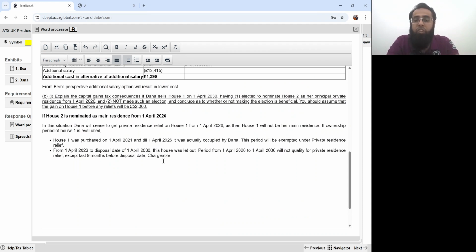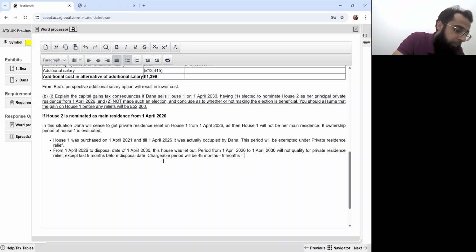Okay, chargeable period will be of how much? 1st April 26 to 1st April 2030, 27, 28, 29, 2030. 4 years. 4 years are 48 months minus last 9 months before disposal. So that is 39 months.